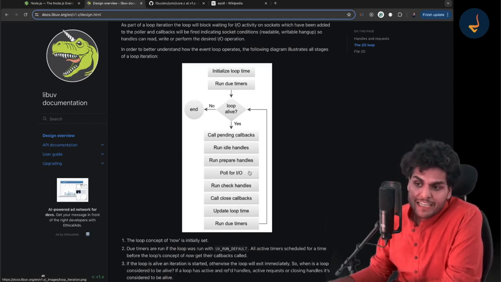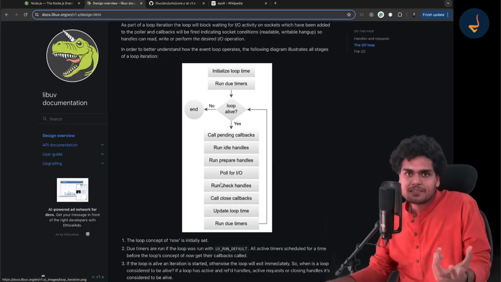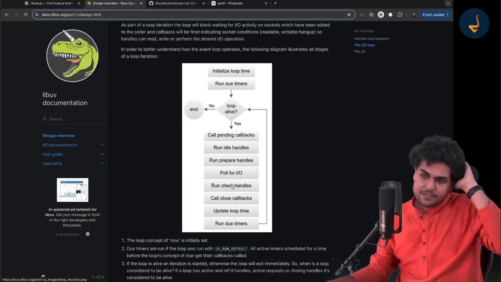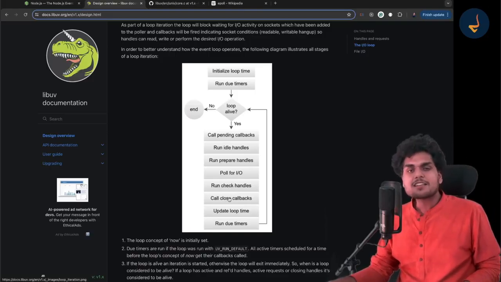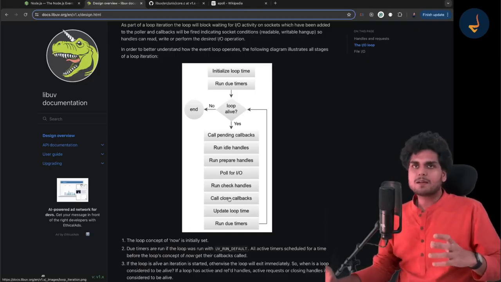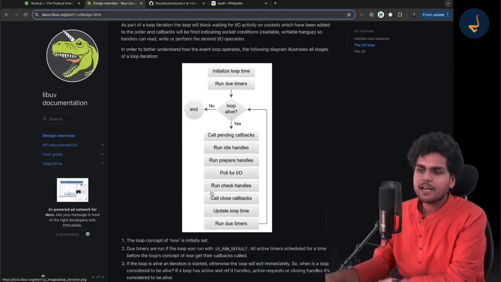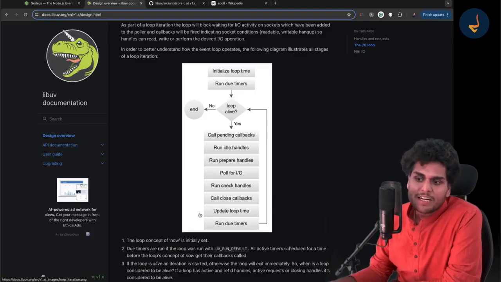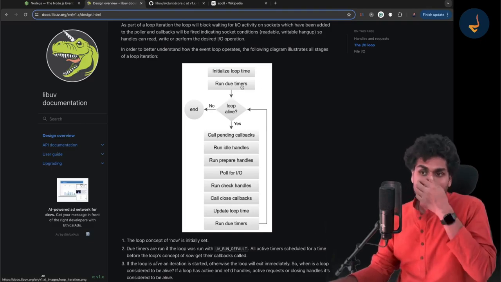Then after running the poll phase, it runs the check handles. Over here, it runs any setImmediate if there is one. This is the check phase which is running setImmediate. After setImmediate, what happens? This is the close phase, where, suppose you have some callbacks associated with closing sockets or something like that, it handles them over here. Now it updates the loop time, runs the due timers, and then it goes on again. So this is how this loop works.